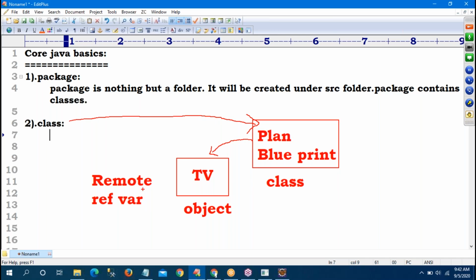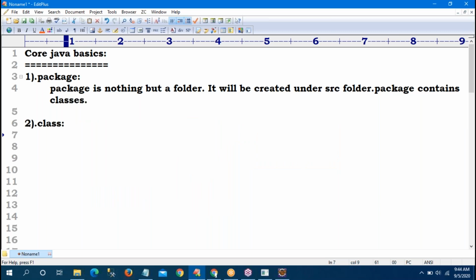Getting clarity? So what is the class? Class is nothing but a plan or blueprint or design is called a class.